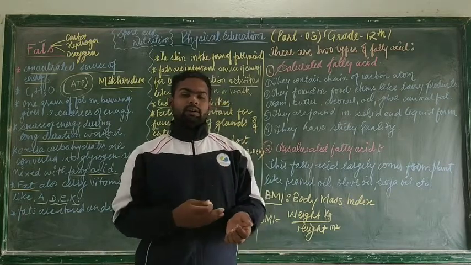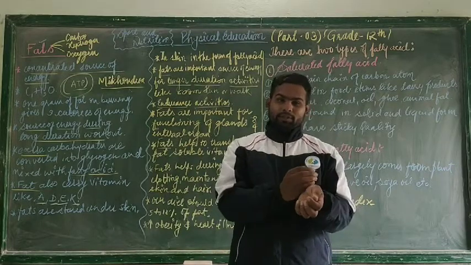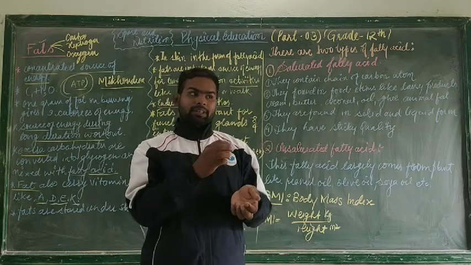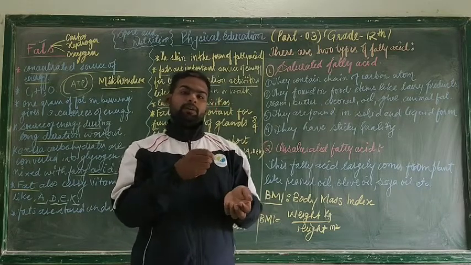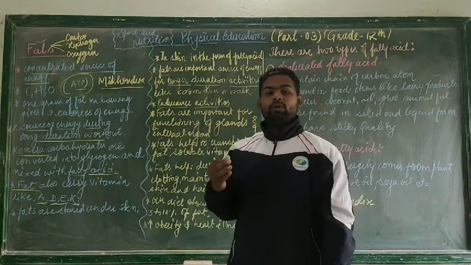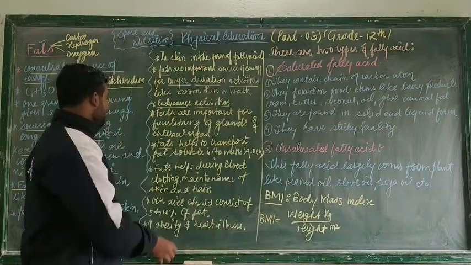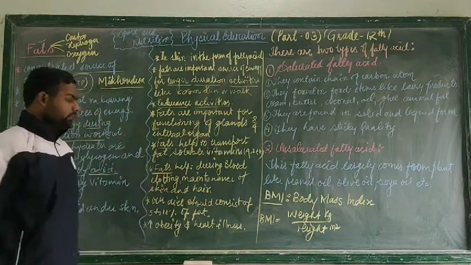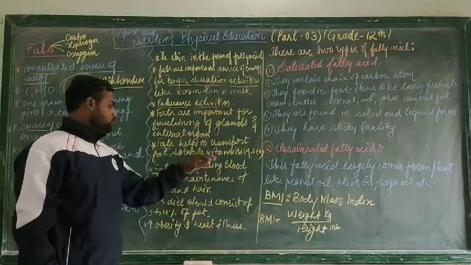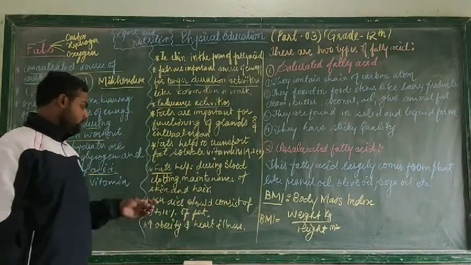Whenever there is a cut or wound in our body, after some time platelets are deposited, the wound becomes a little bit harder, and then there will be a dark layer over it after 2 or 3 days. Who does all this? These functions are done by fat. So what are the functions of fat? The first is blood clotting. The second is maintenance of hair and skin.